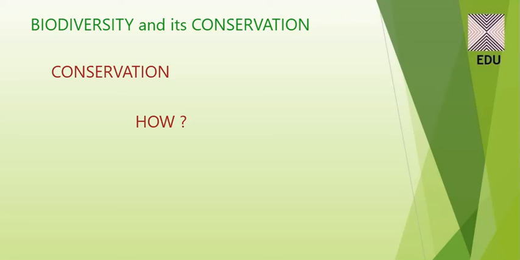So now, students, how do we conserve biodiversity? When we conserve and protect the whole ecosystem, its biodiversity at all levels is protected. Now this is again a very important line. Suppose we save the entire forest to save the tiger. If we have to save the tiger, we have to save the forest, the environment, the habitat, and the micro habitat of the tiger.